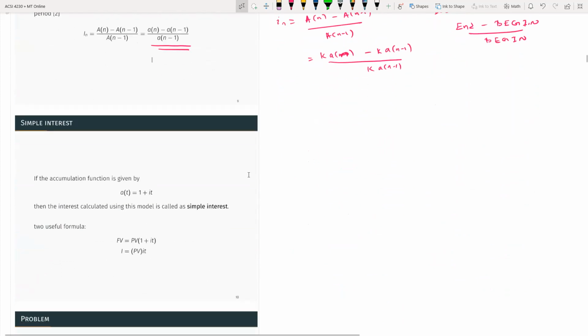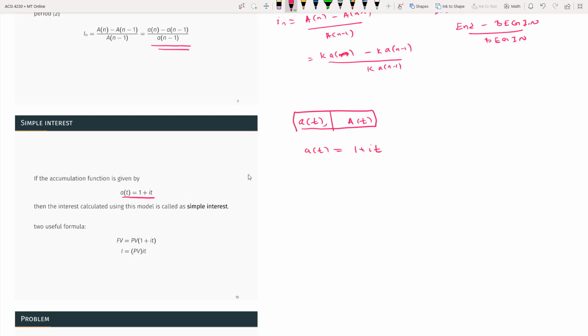Okay, now we want to be more specific. So far we just used the accumulation function a(t) and amount function A(t). Now we want to give some specific function form to this. The first one is a linear function: a(t) equals 1 plus it.